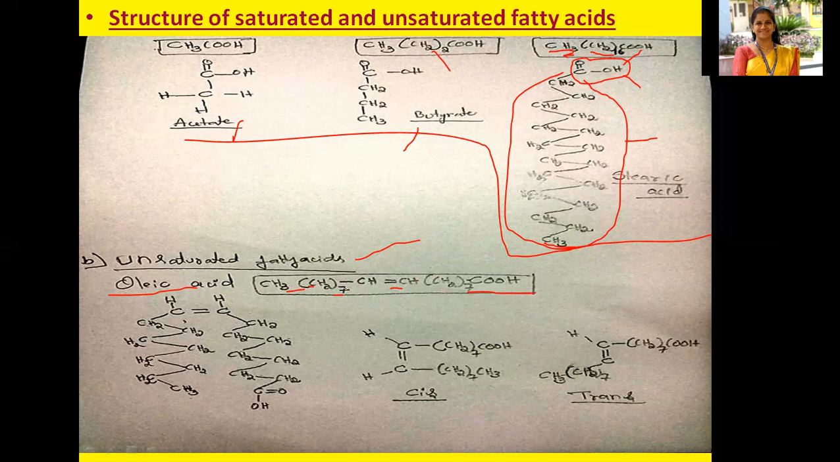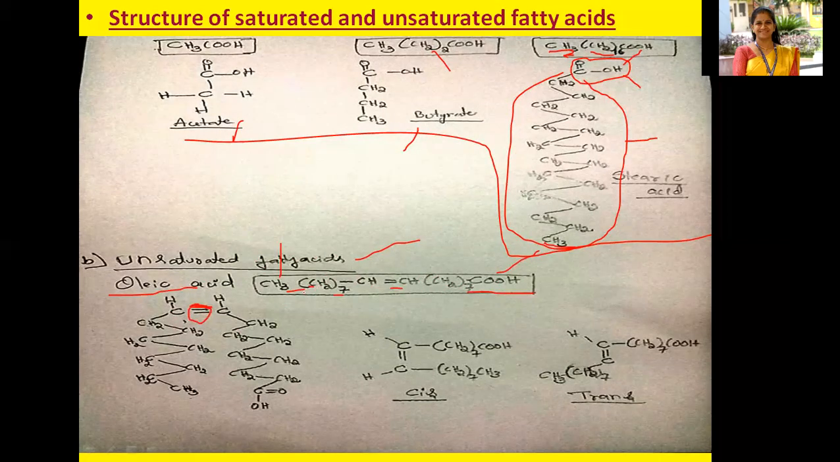CH3, CH2 7, CH, double bond. Same thing, you write it here again, CH, CH2 7, COOH. One end will be the polar end, other end will be the non-polar end. To write it in double standard condition, you can write it here like this, the cis condition. In the center, the double bond will come here, on either side.